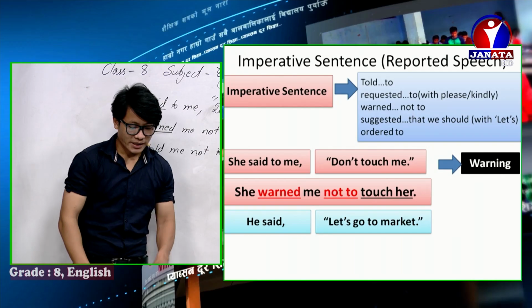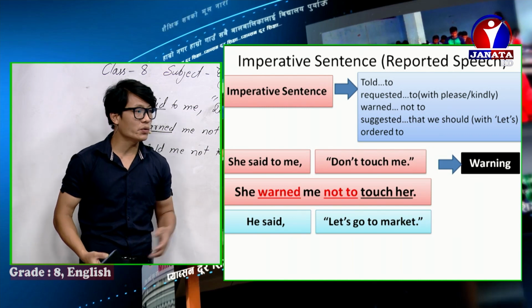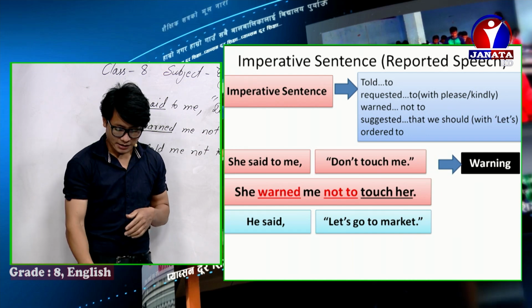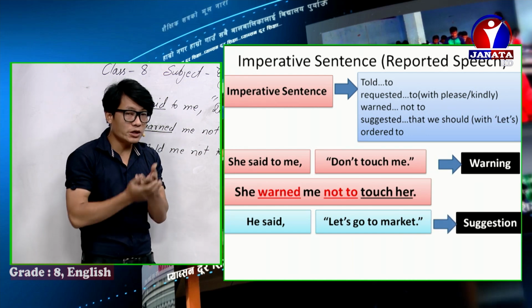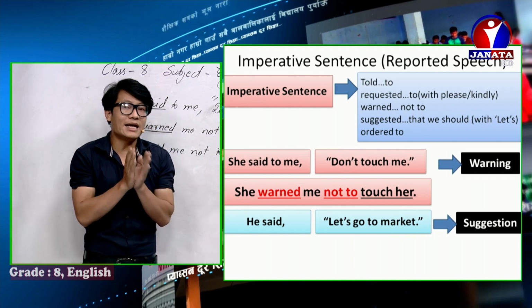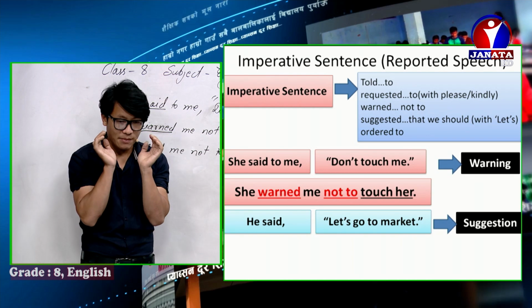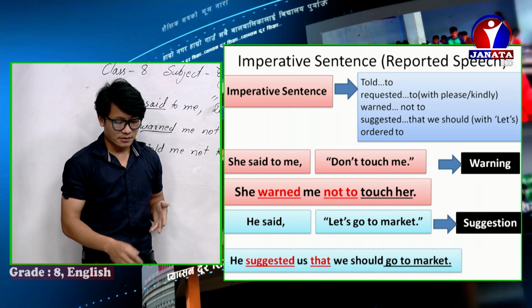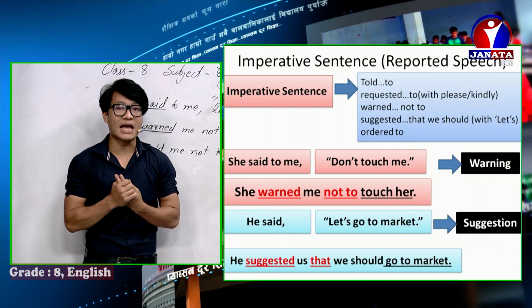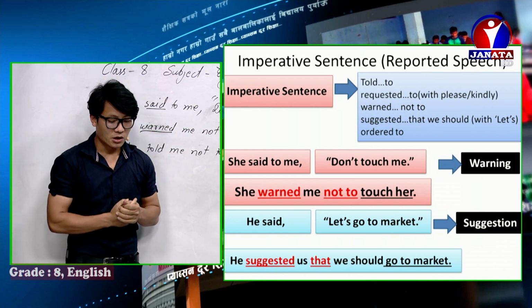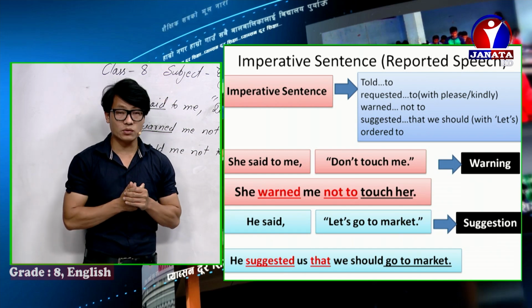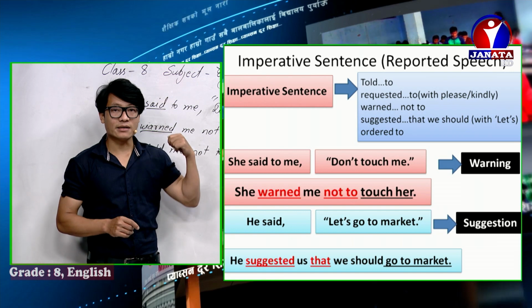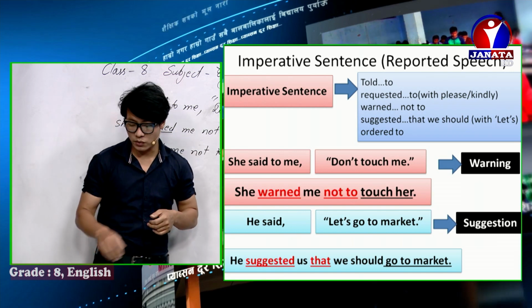Another is here. He said, let's go to market. When there is a let's word with an imperative sentence, then this is a suggestion. You need to remember this is a suggestion. So how to write such suggestions into indirect speech? Like, he suggested that. Remember the upper box. So he suggested us that we should go to market. He said, let's go to market. He suggested us that we should go to market.